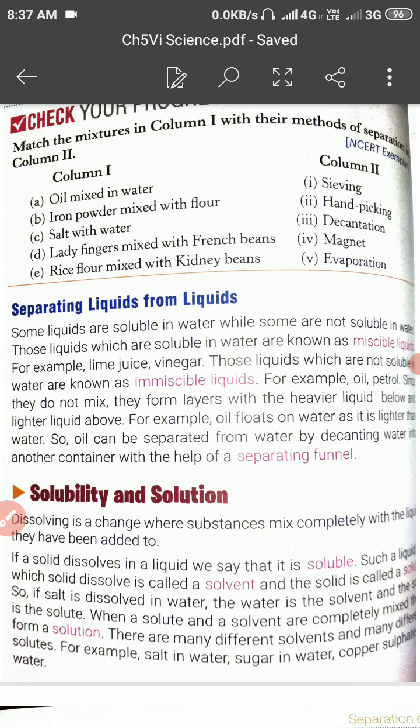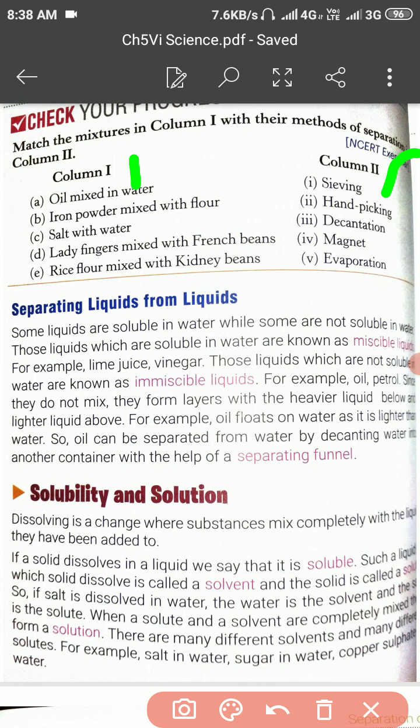Before going to this topic, let us check your knowledge. As you are looking here, there is a column 1 and column 2.